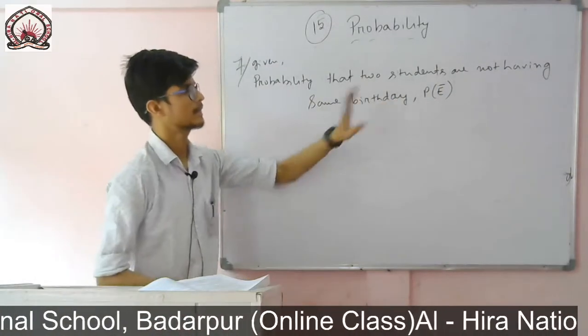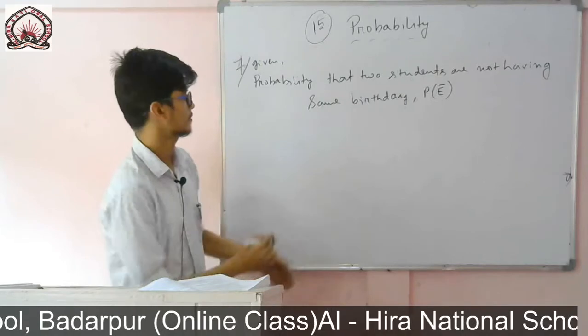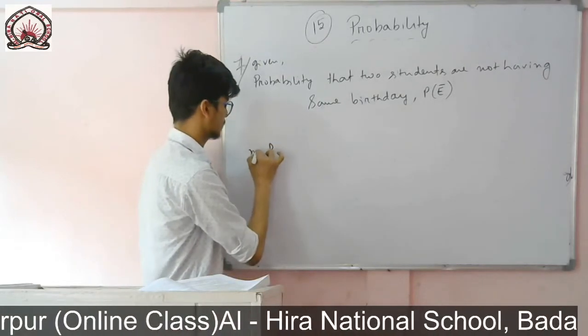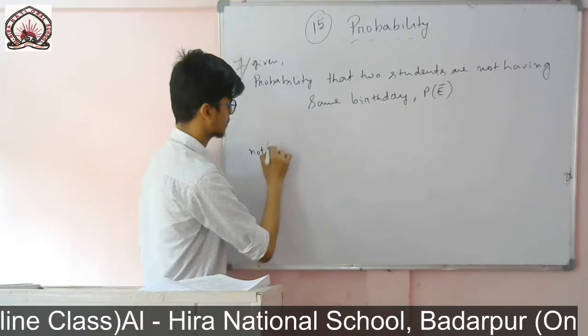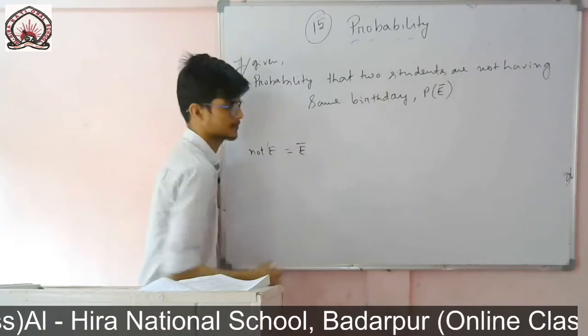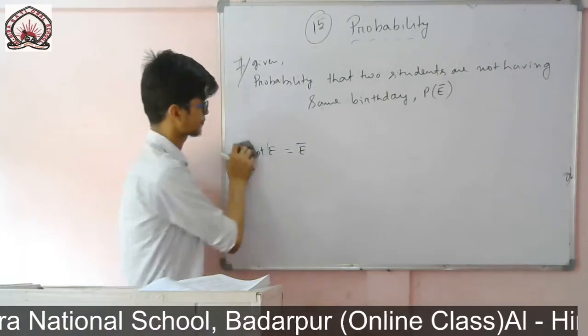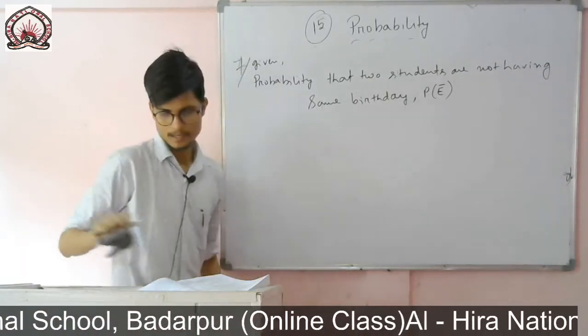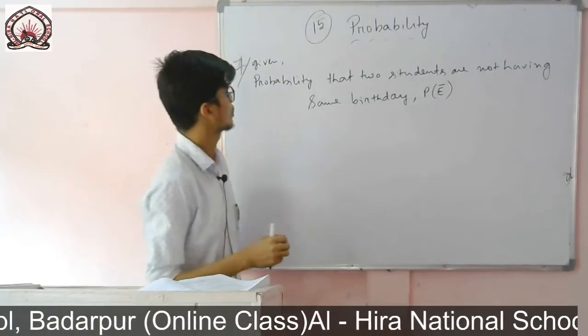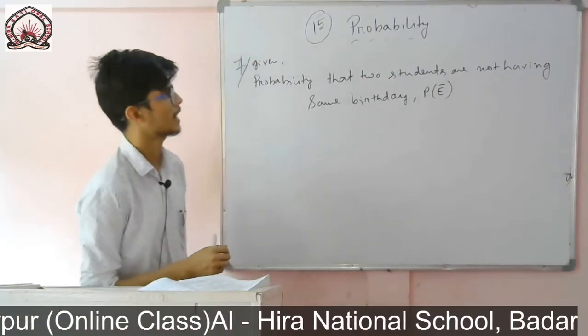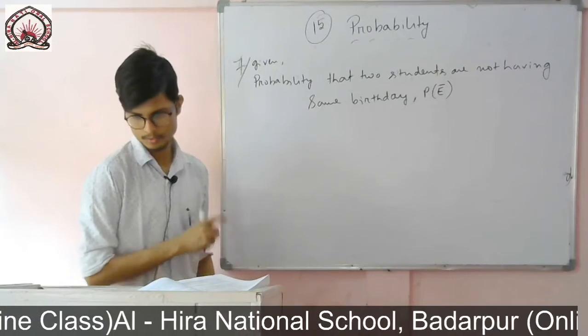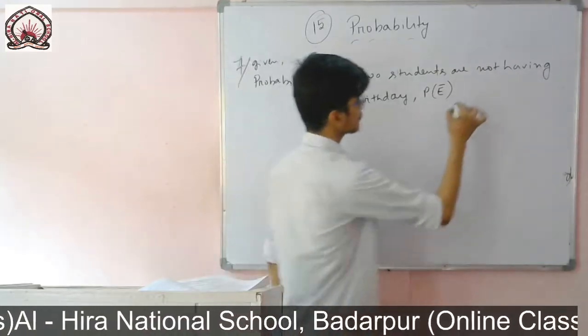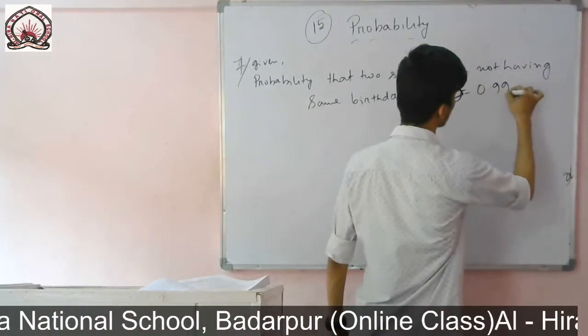Rather than writing not E, we'll write it as E complement or E bar. So the probability that two students are not having the same birthday equals 0.992.